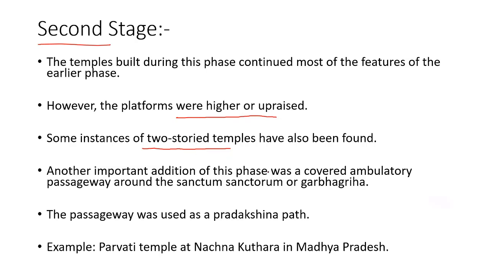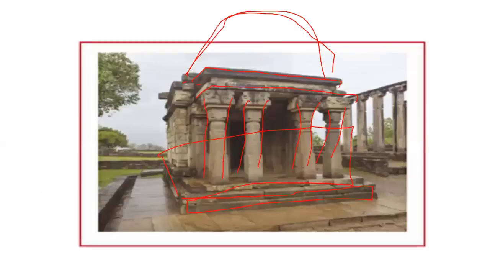Apart from that, the Pradikshina Patha or ambulatory passage was also introduced in the second stage. Can you see this temple?